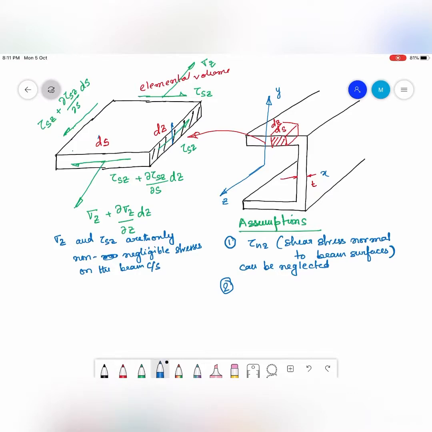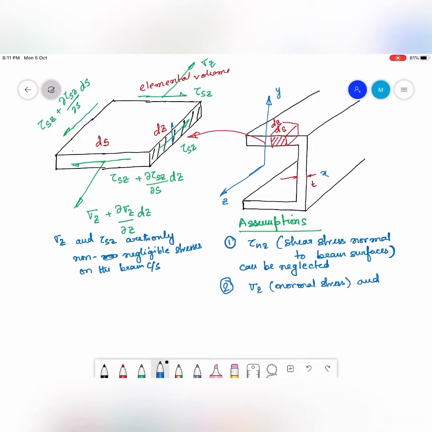So let me write it down. Direct stress sigma z, which is the direct stress or normal stress. I am more comfortable in calling it normal stress, but of course many people call it direct stress.